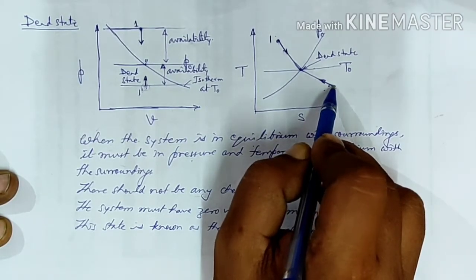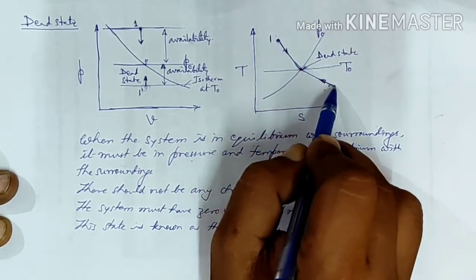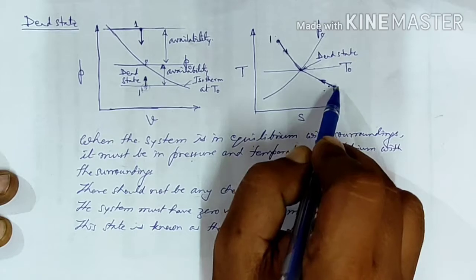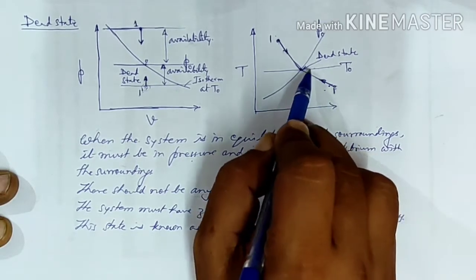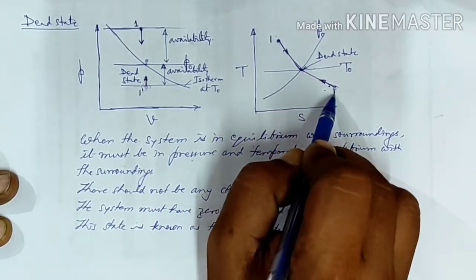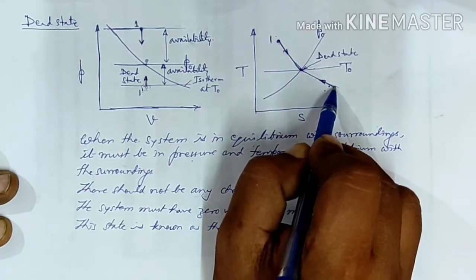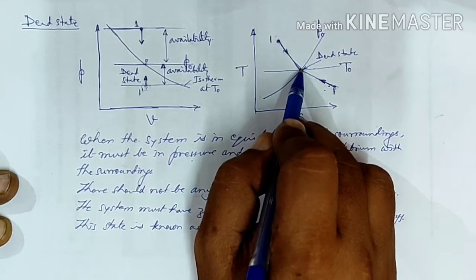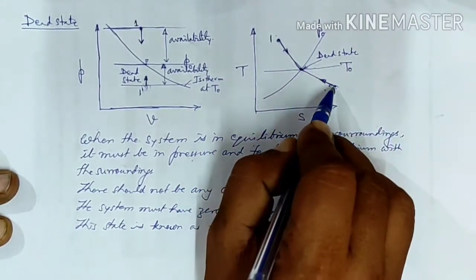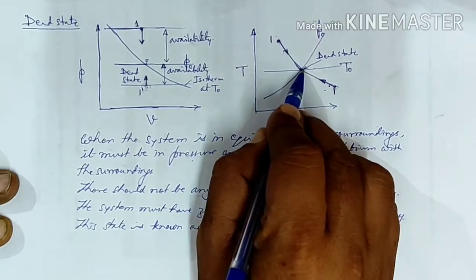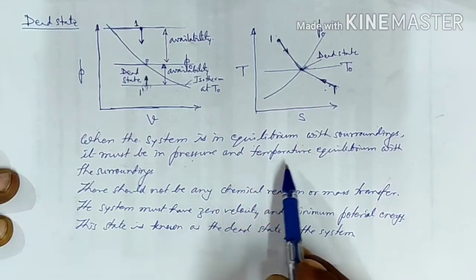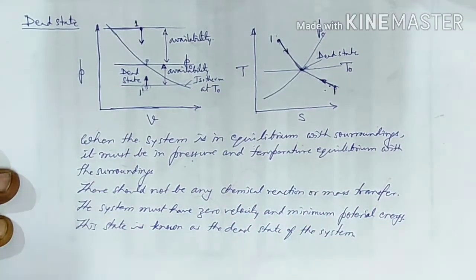So this particular state is also not a dead state because we are getting some useful work, and as the engine works between T0 and T, the temperature of point 1 will go on increasing and reach T0 and the work production will stop. So we say the system has now reached the dead state. So that is the one condition: the pressure and temperature must be in equilibrium with the surrounding.